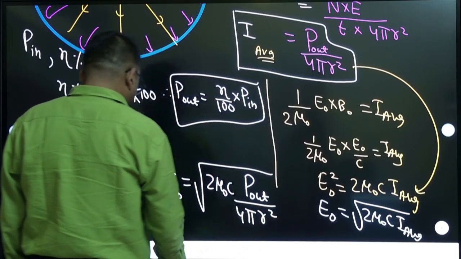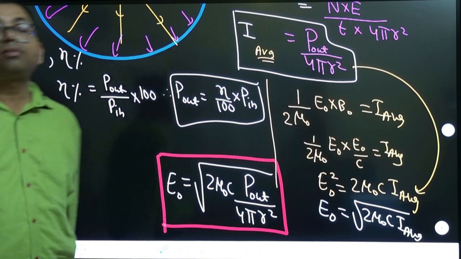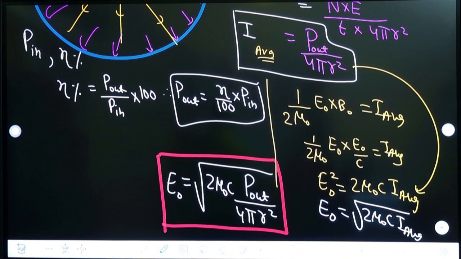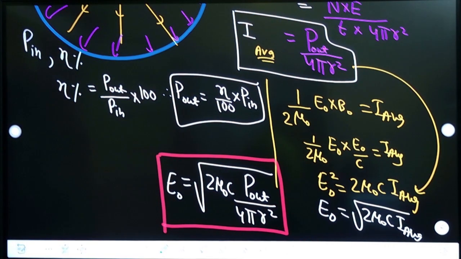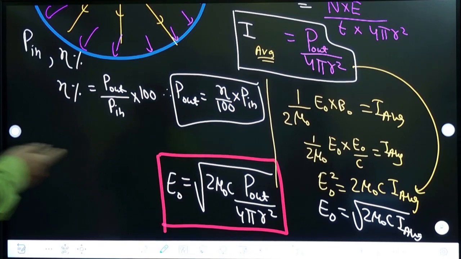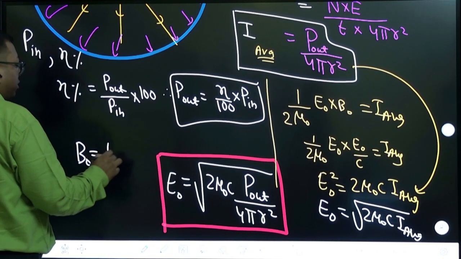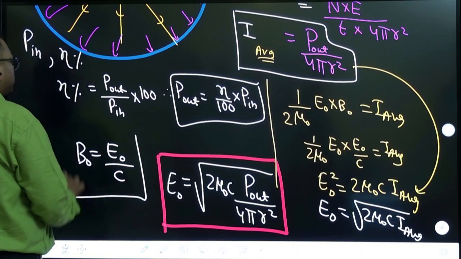I hope you got this. That's the amplitude of electric field at a distance r from the source. Clear? Then if they ask for the magnetic field amplitude, once you have E naught, B naught is equal to E naught by C. That's not a big thing.